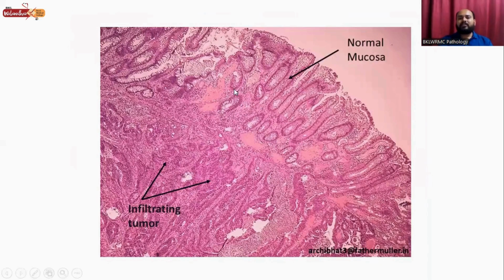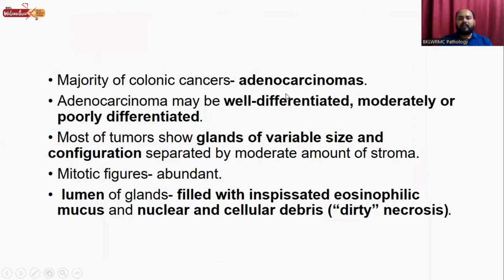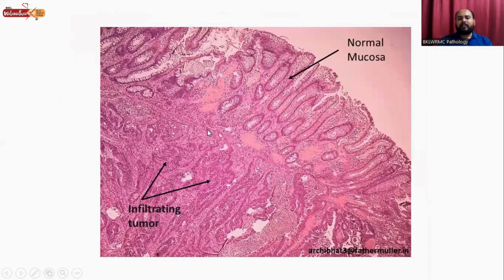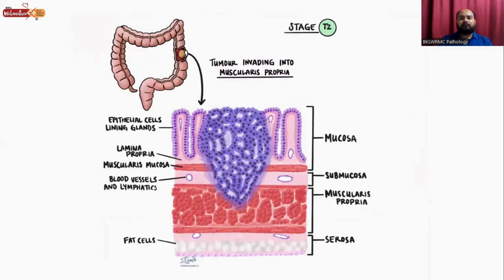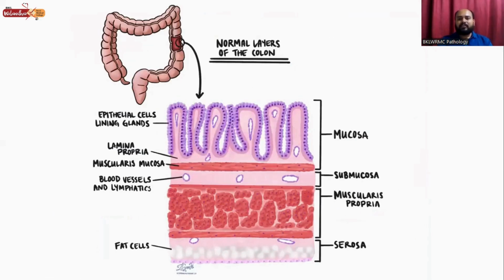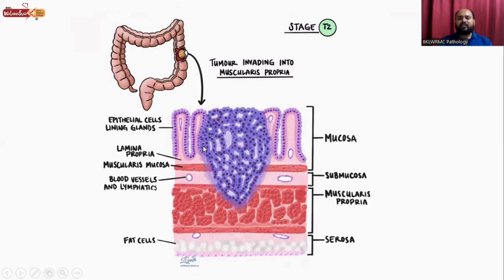So this is the cut section, this is the H&E section showing this is the normal mucosa, and this is the tumor which is infiltrating. So here we can see this is the normal layer of the colon, consists of epithelial cells lining the glands. This is the mucosa, this is the submucosa, this is the muscularis propria, and this is the serosa. So here we can see the growth starting from the epithelial cell lining, and it is invading in the muscularis propria and submucosa. This is the tumor.